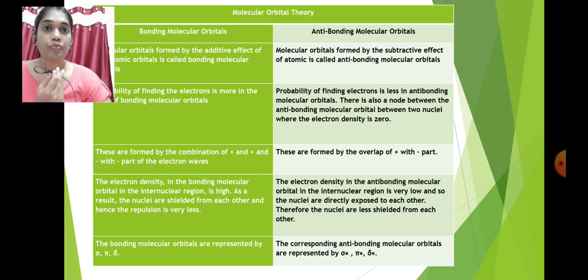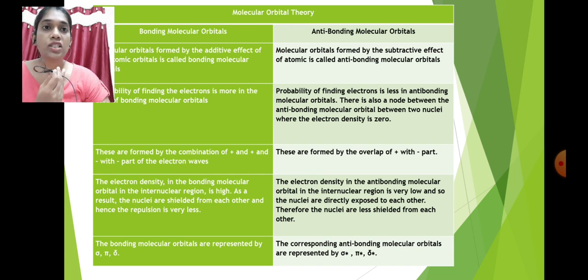Bonding molecular orbitals are formed by combination of plus-plus and minus-minus parts of the electron wave, and antibonding molecular orbitals are formed by the plus-minus part of the wave. This means the psi A and psi B waves match with each other in a bonding molecular orbital, while psi A and psi B do not match with each other in an antibonding molecular orbital.